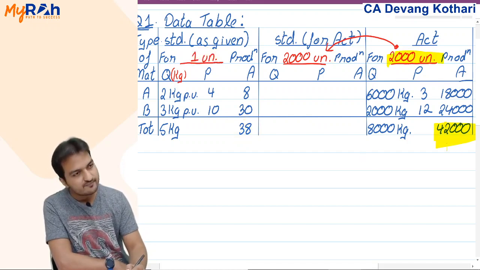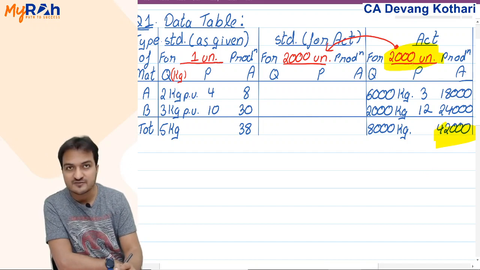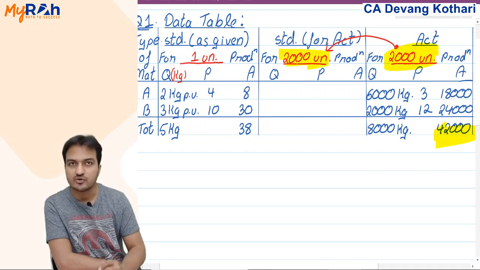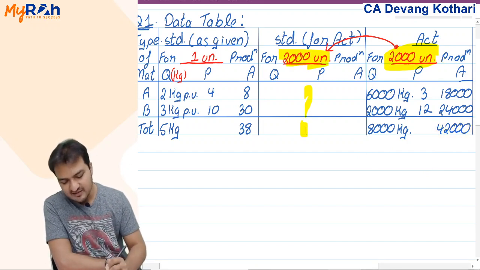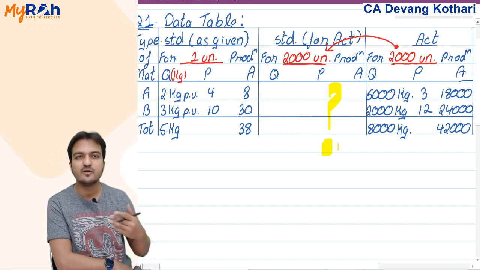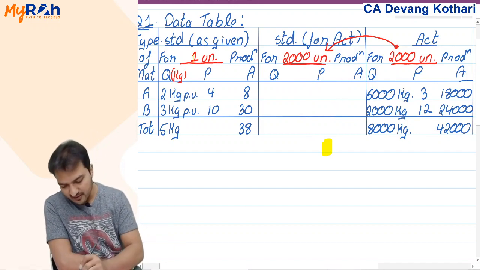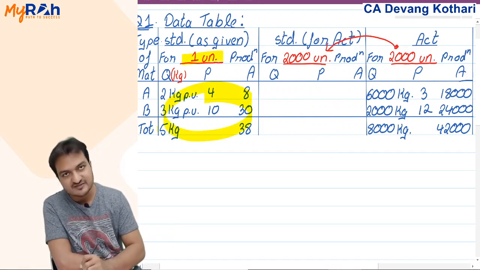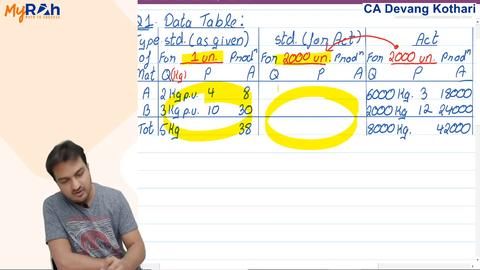If this actual is actual of 2,000 units, you need to make standard of 2,000 units. How will you make standard of 2,000 units? How will you identify this standard of 2,000 units? Well, simple. Cross multiply. That 1 unit standard is this, then 2,000 unit standard should be what?